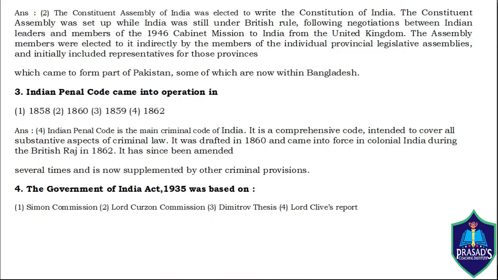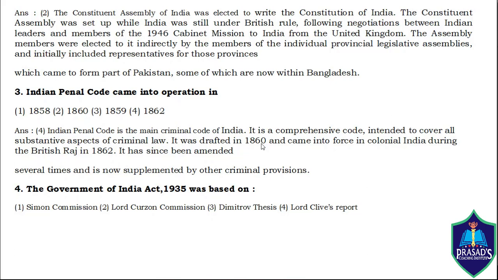Third question. Indian Penal Code came into operation in 1858, 1860, 1859 or 1862? Answer is 1862. Indian Penal Code is the main criminal law, the Criminal Code of India. It was drafted in 1860 and came into force in colonial India during the British Raj in 1862.